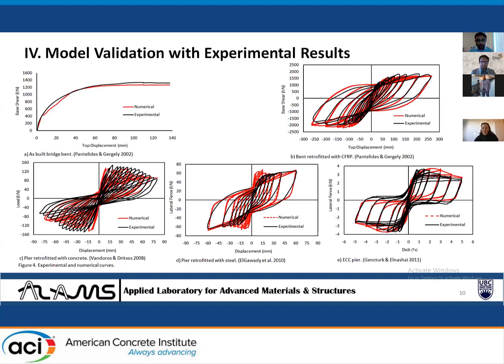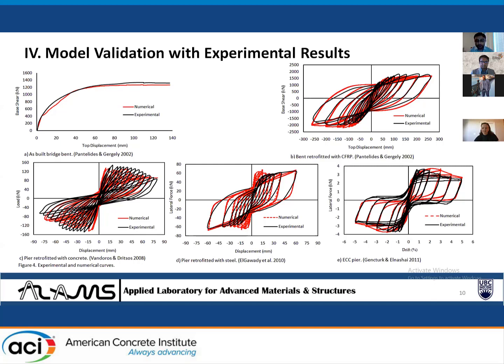The adopted modeling technique was validated against available experimental results on bridge bents and piers. The first figure shows comparison between numerical and experimental curves for as-built bridge bent. The second figure shows comparison between experimental and numerical curves for bent retrofitted with CFRP. The third figure shows comparison for pier retrofitted with concrete.